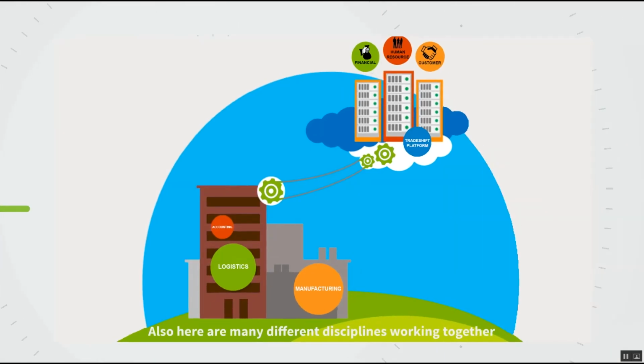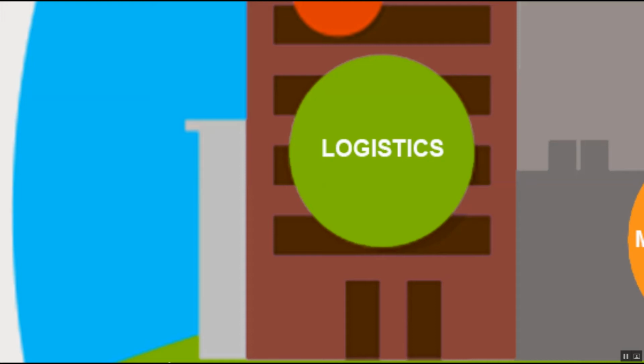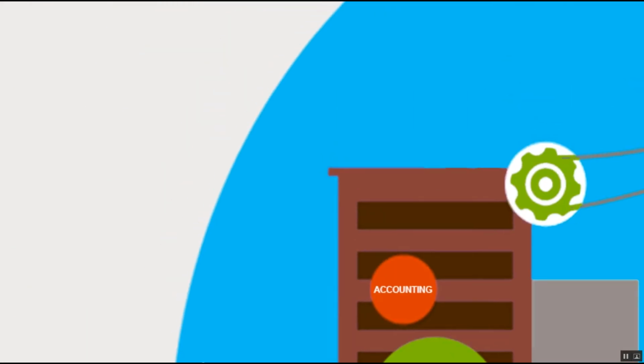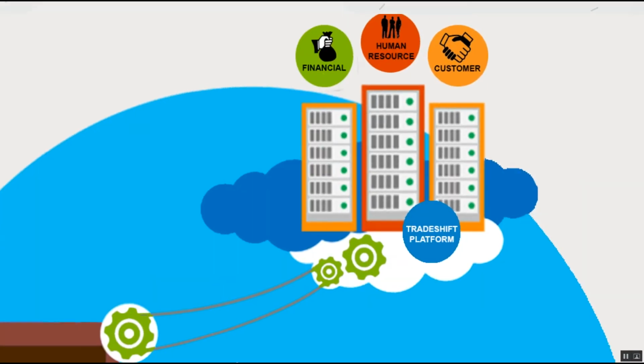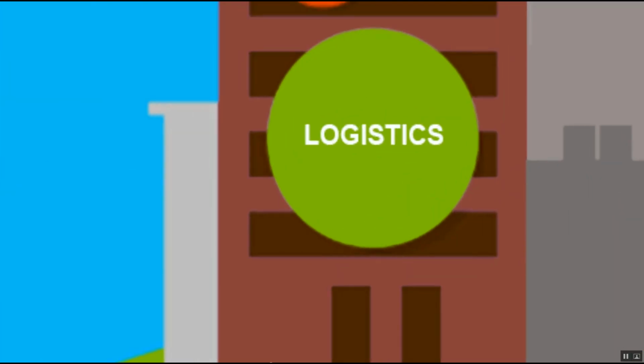Also here, everybody is working, many disciplines are working together. Manufacturing and logistics and finance are all working on the Tradeshift platform, which also contains many other functionality like financials, human resources, customers, all working on the Tradeshift platform. But let's concentrate on logistics this time.